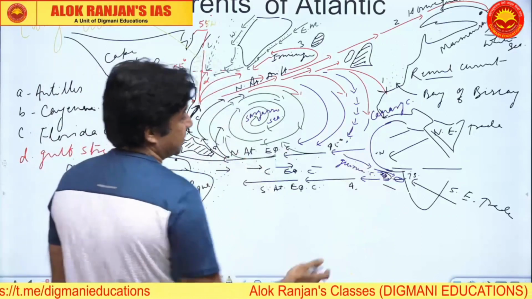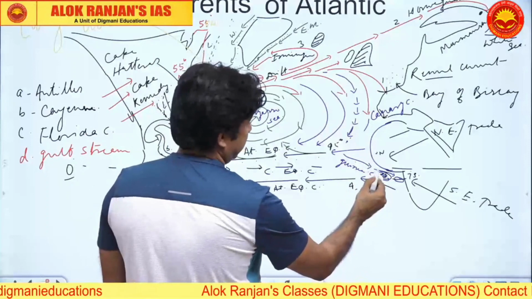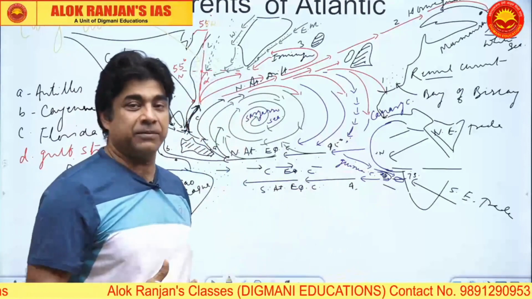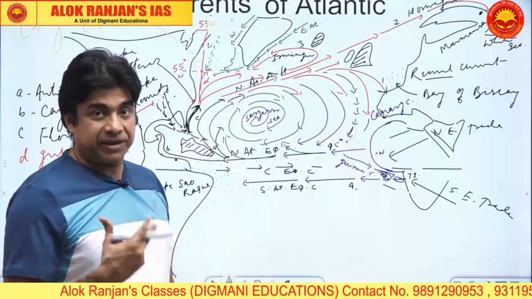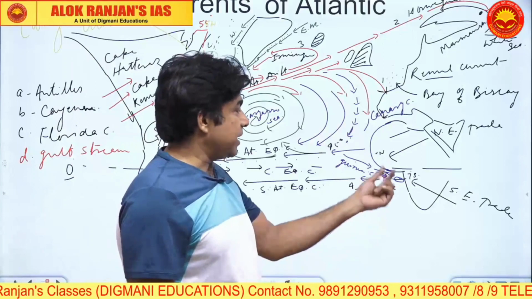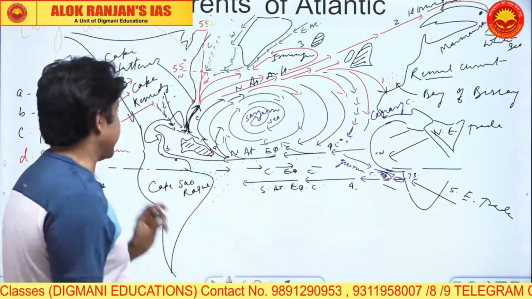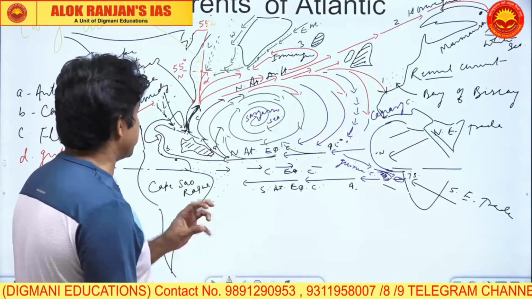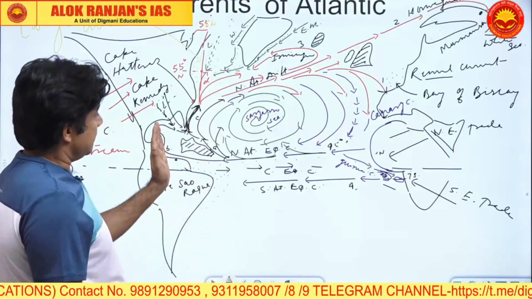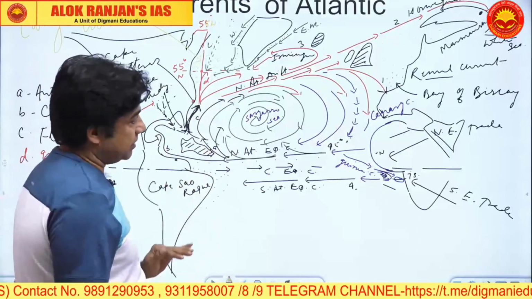Now because there is a warm current here, this region, the Guinea coast, can have tornadoes and tropical cyclones. It is an exception to the rule. Exception, because tropical cyclones generally originate in the tropical ocean towards the eastern margin of the continents.